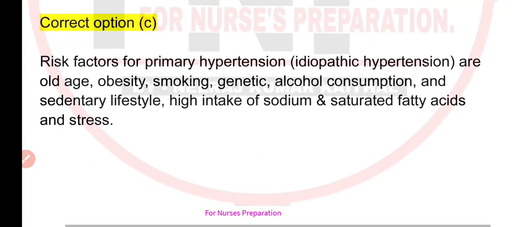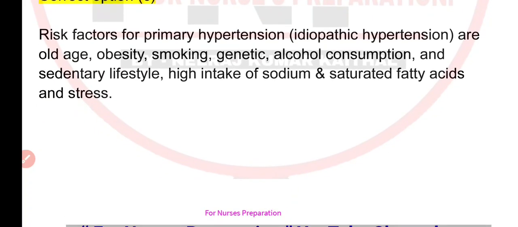Risk factors for primary hypertension, that is idiopathic hypertension, are old age, obesity, smoking, genetics, alcohol consumption, and sedentary lifestyle, high intake of sodium and saturated fatty acids, and stress.